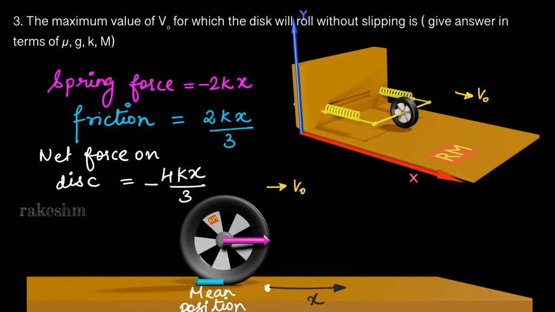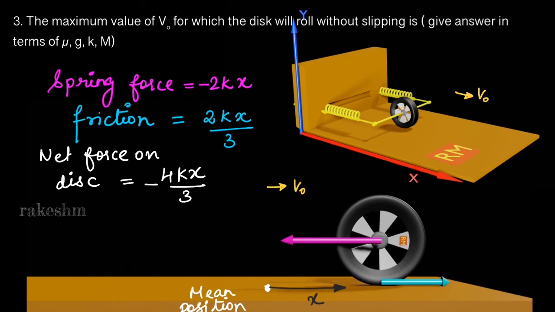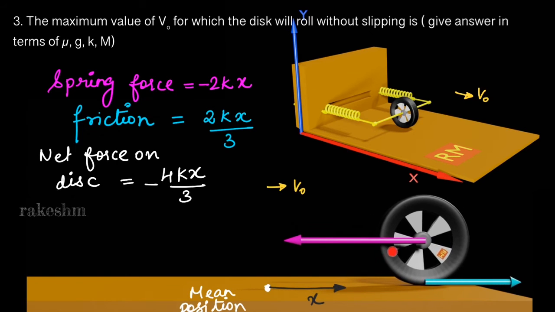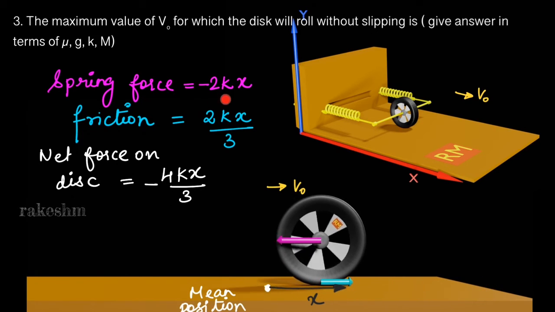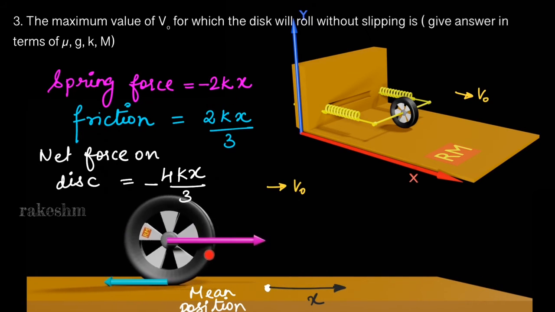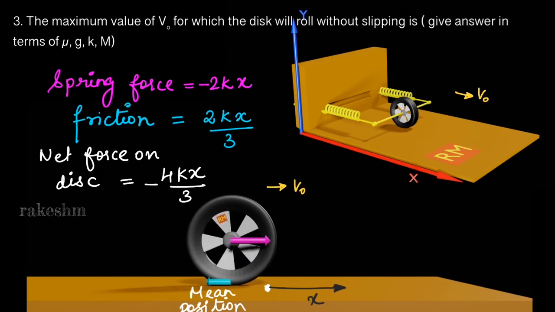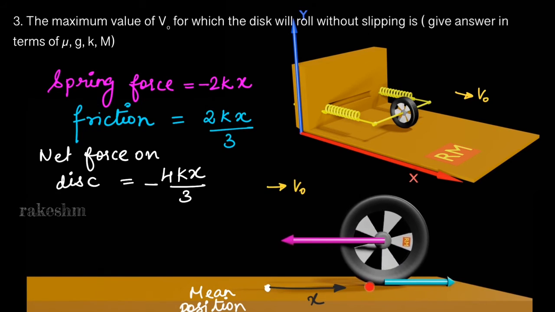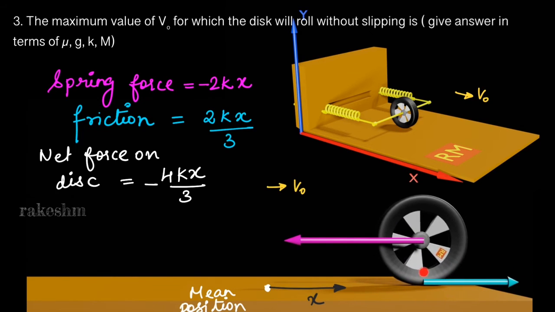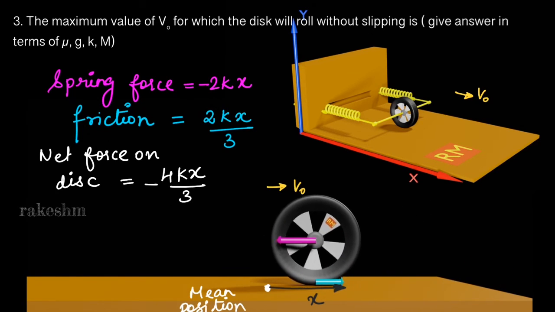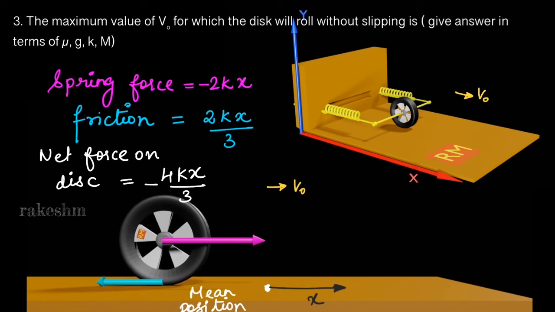You can see in the schematic here, as this disk is going away from its equilibrium position, you see the spring force is increasing, the length of this vector is increasing, and the friction force is also increasing. You see that the length of this vector is increasing as it is going away from its equilibrium position.